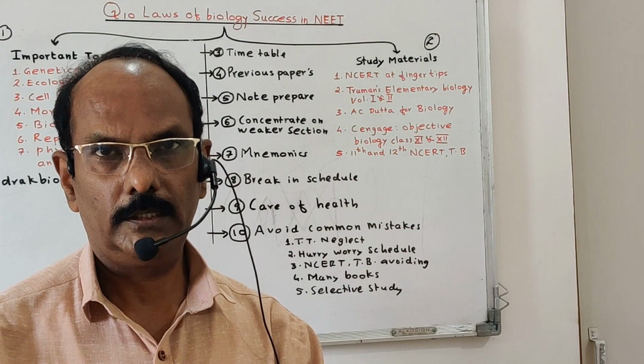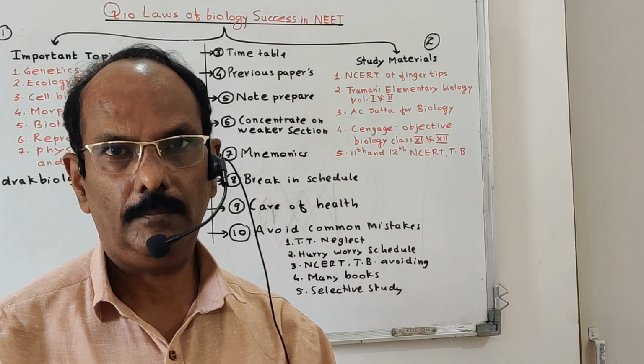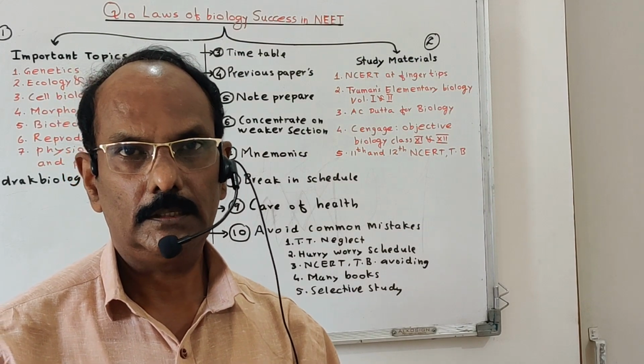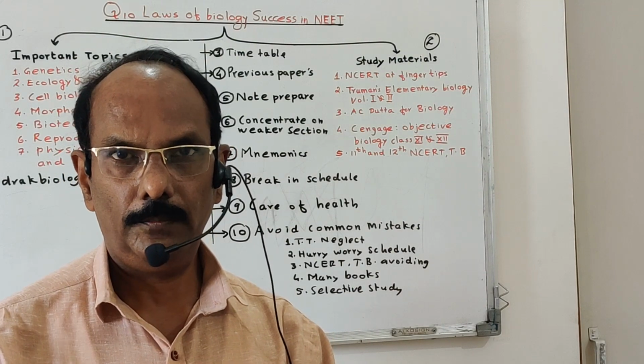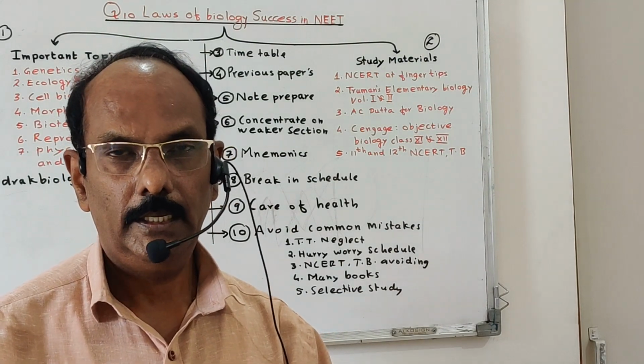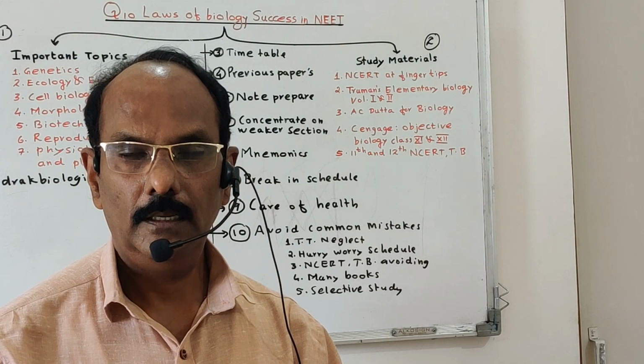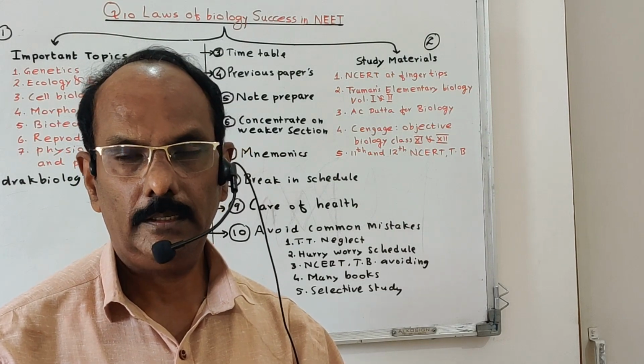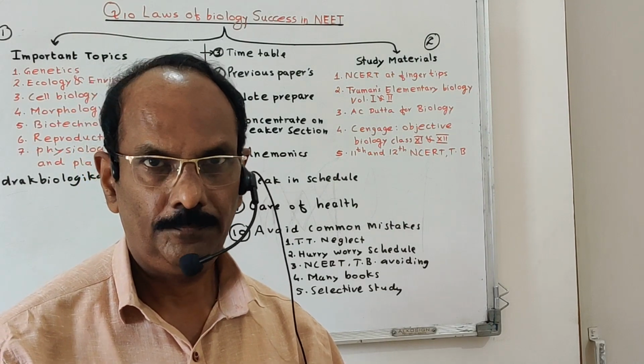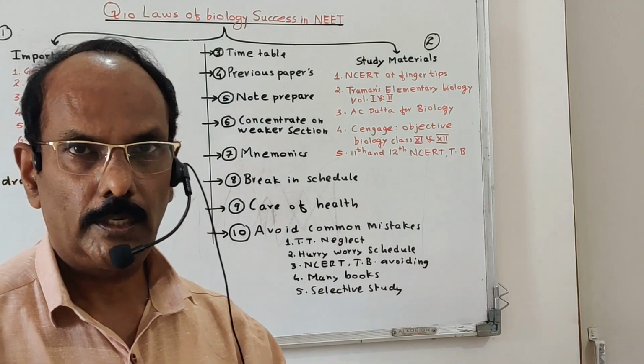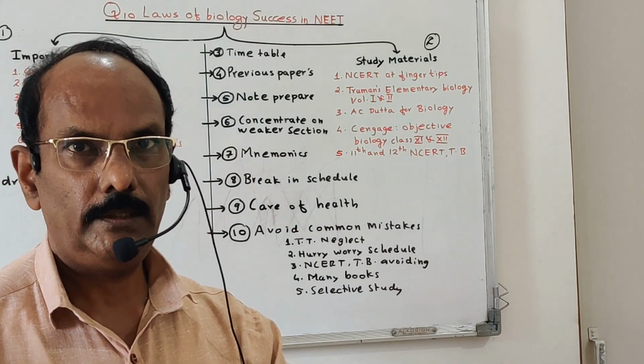Prepare your own mnemonics. A mnemonic prepared by another person is not suitable for you. Prepare your own so that you can easily remember. If you have any difficulty, consult the browser or the internet, and you will get mnemonics very easily. But those are difficult to remember. If you prepare the mnemonics yourself, it is very easy to remember.